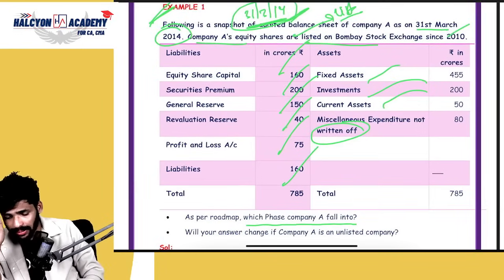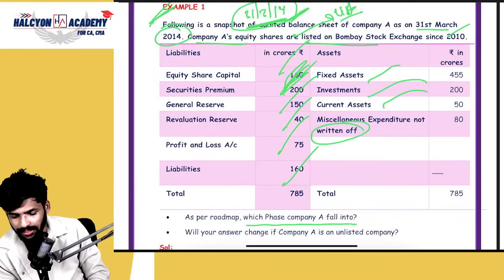Okay, guys, tell me please. Net worth calculation. Okay, paid up share capital, how much? 160. Okay, very good. Next. Reserves, how much?